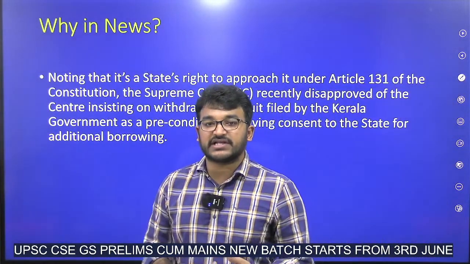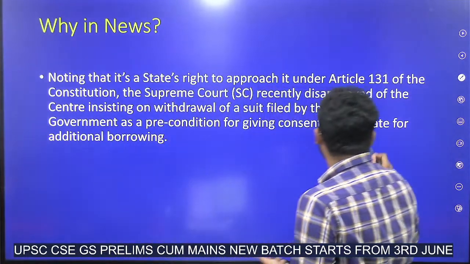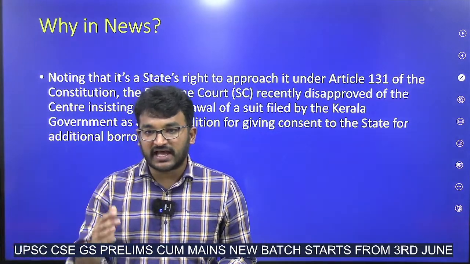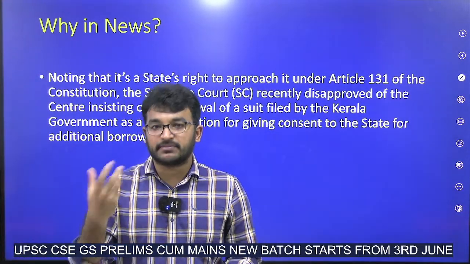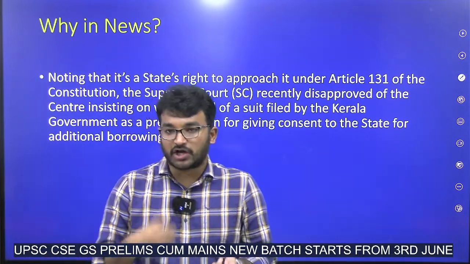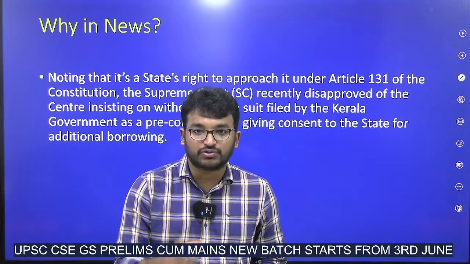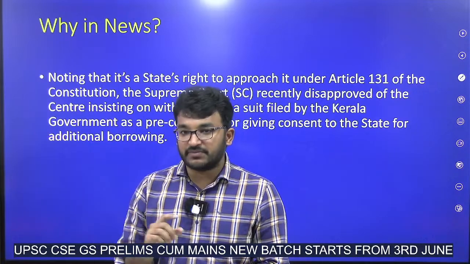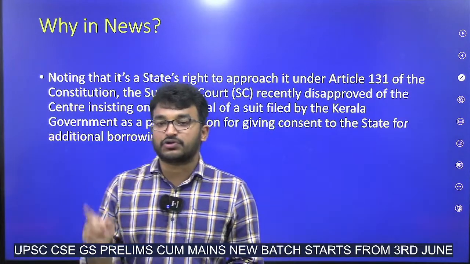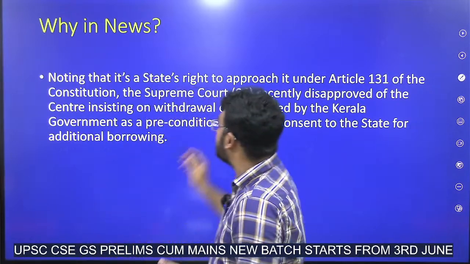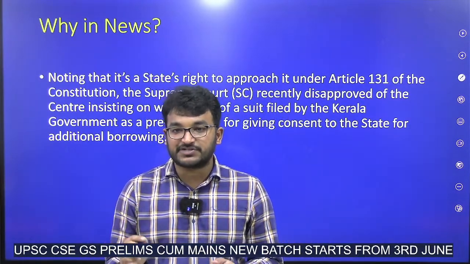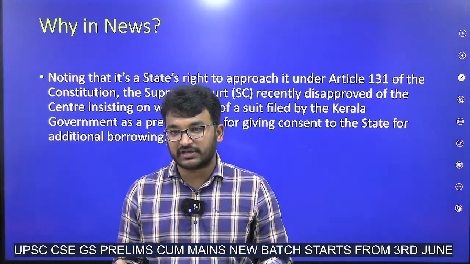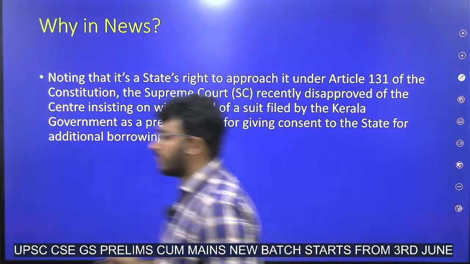Now, why is this Article 131 in the news? Because the Kerala government went to the Supreme Court, as they want to take some extra borrowing, but the central government is not allowing them. To counter this, they went to the Supreme Court, but the central government filed a petition asking the Supreme Court not to allow that petition. Then the Supreme Court told the central government that we cannot say that, because Article 131 says that federal disputes are the original jurisdiction of the Supreme Court, and the central government cannot tell us not to take it. That's why it is in the news.